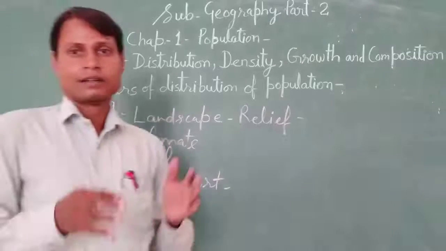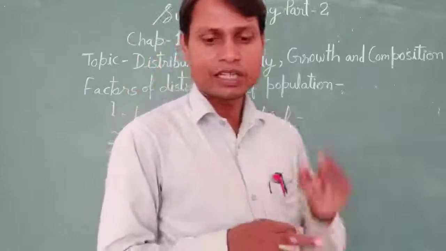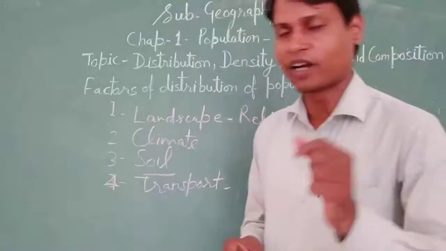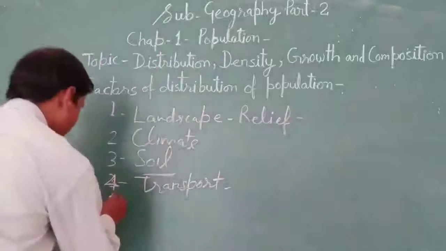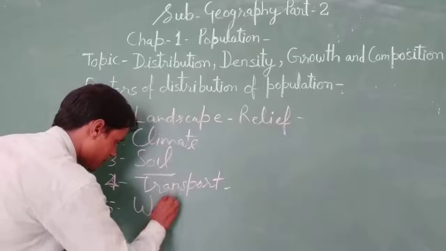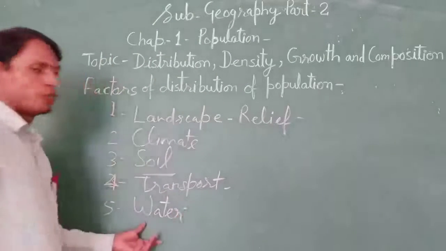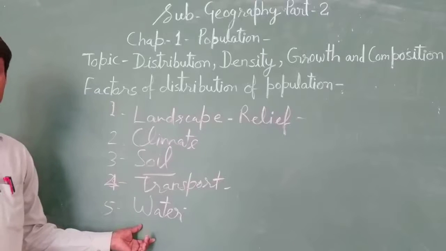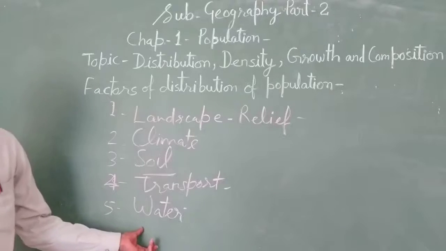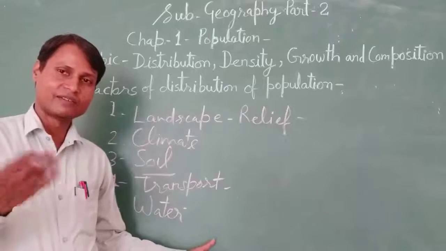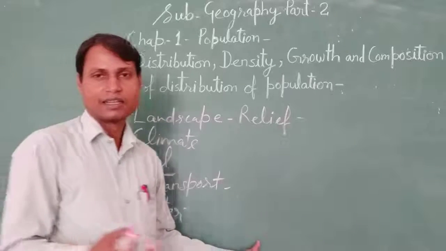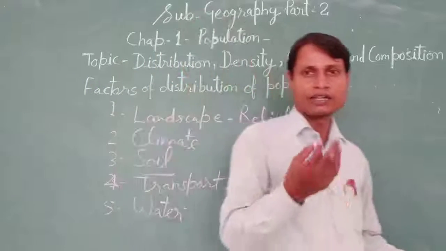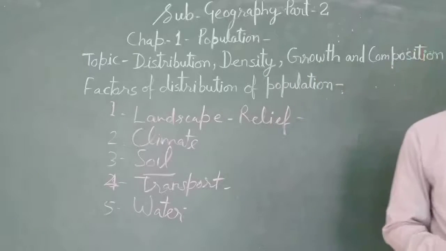Next factor which influences the distribution of population, that is water availability. So water also is an important factor. Where on the earth water is available, mostly the population is settled there, in the river valley areas, river channel areas, either the Ganga, Yamuna, Indus and Brahmaputra valleys.